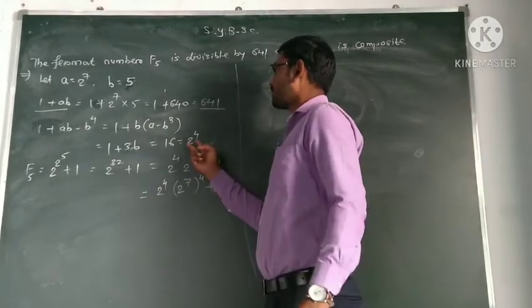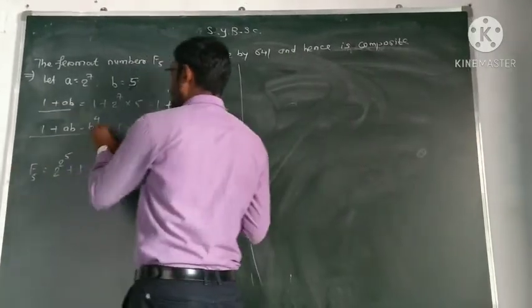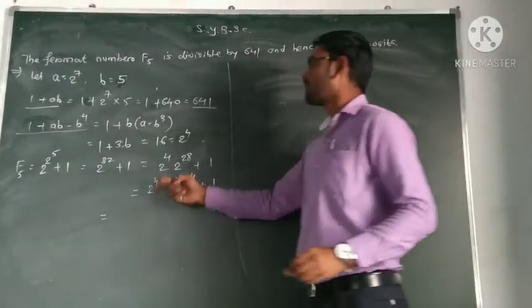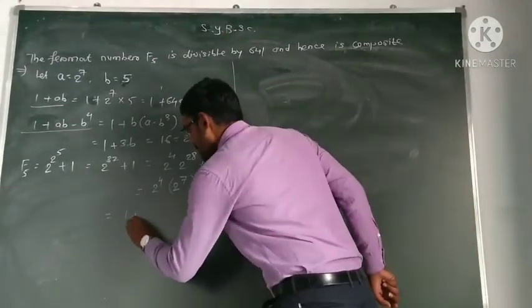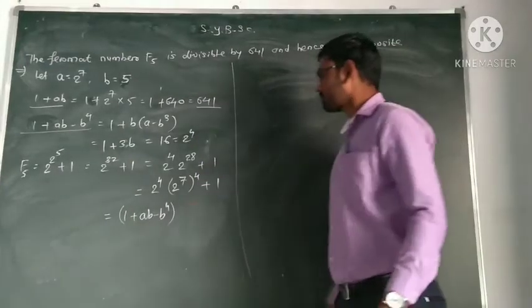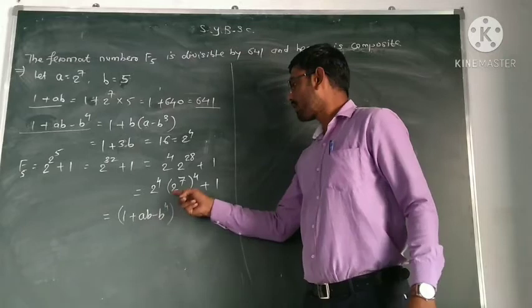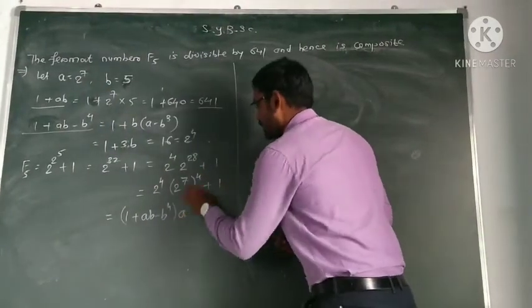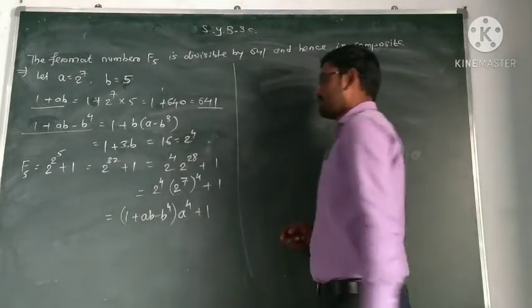So 2 raised to power 4 is nothing but the value of this, 1 plus ab minus b raised to power 4. So we can replace 2 raised to power 4 by 1 plus ab minus b raised to power 4, which is the value of 2 raised to power 4. 2 raised to power 7 is a. This is nothing but a raised to power 4 plus 1.